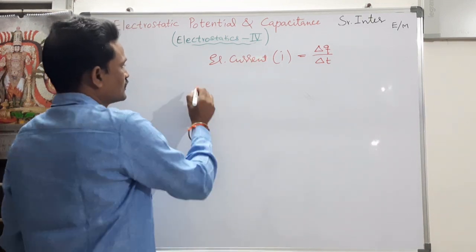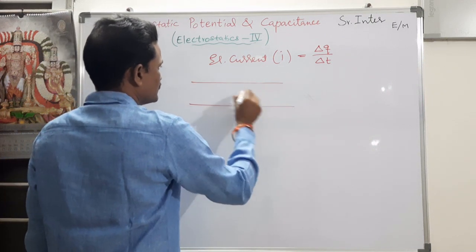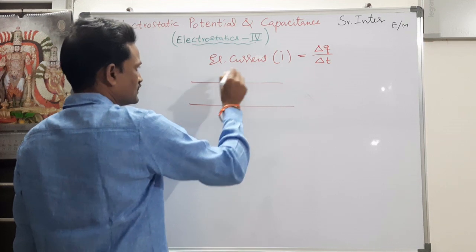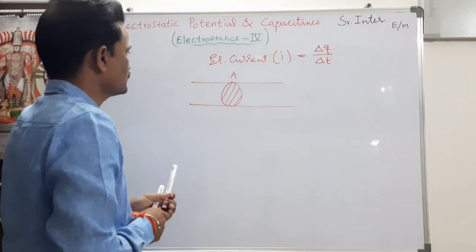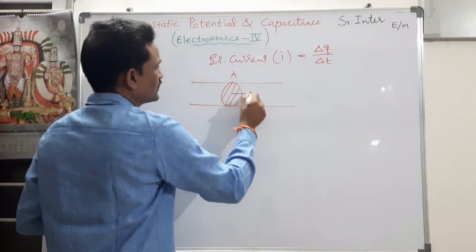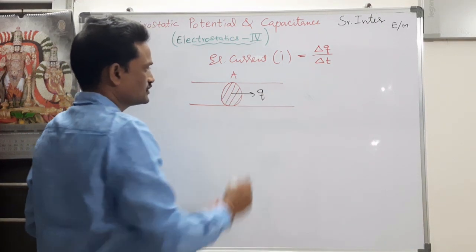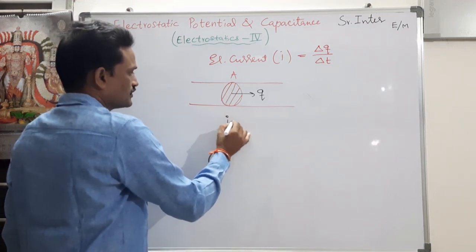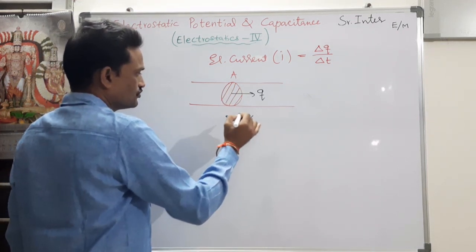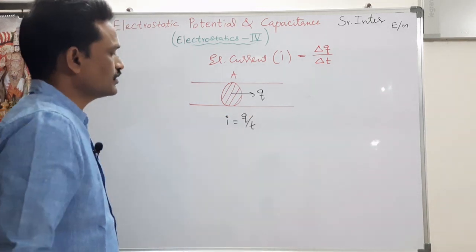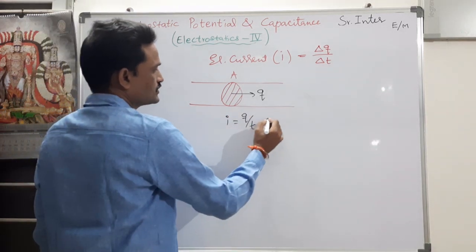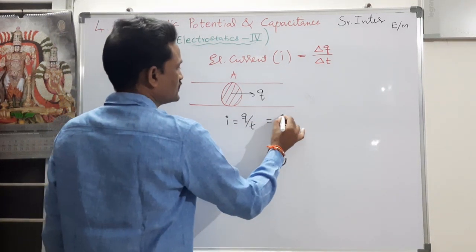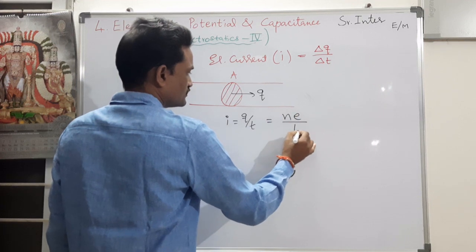Consider a wire of cross-sectional area A. Let us say this is the cross-sectional area A, through which some charge Q is passing in a given time period. Let us say that charge is Q and the time is T. Then electric current is defined as I is equal to Q by T. Now, what do you mean by electric charge? Electric charge is nothing but number of free electrons. So, I can write I is equal to number of electrons by time t.